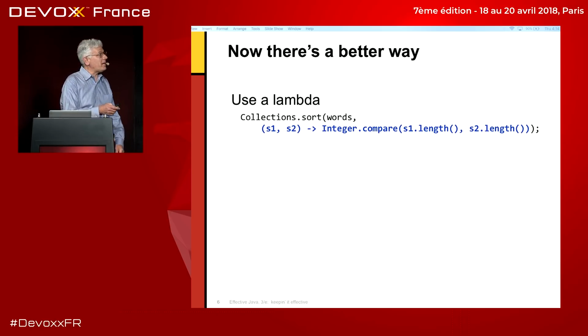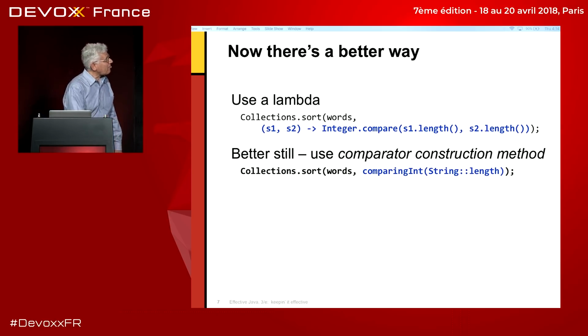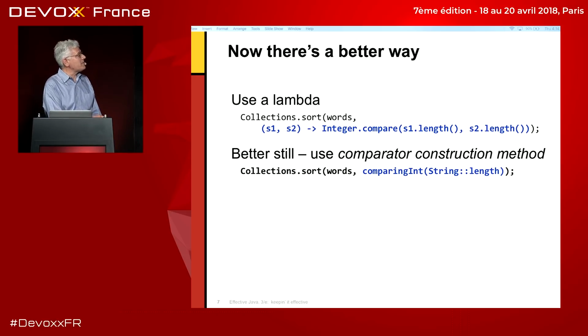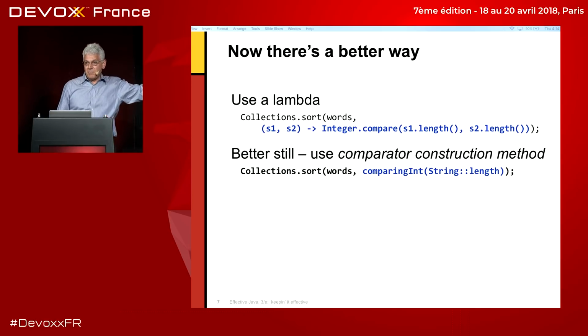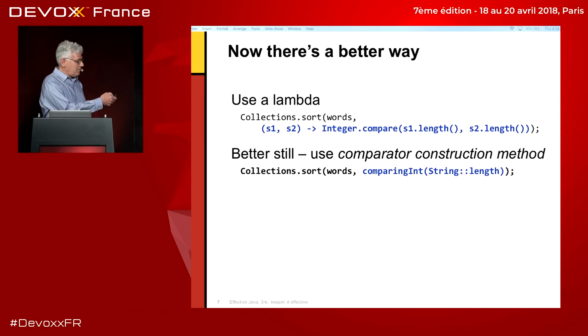But you can do even better, because they added comparator construction methods to Comparator. Here I've statically imported comparingInt. So I can just say sort the words, comparing the ints that are the string lengths. That is a comparator construction method containing a method reference. I'm going to be talking about method references in the next section.